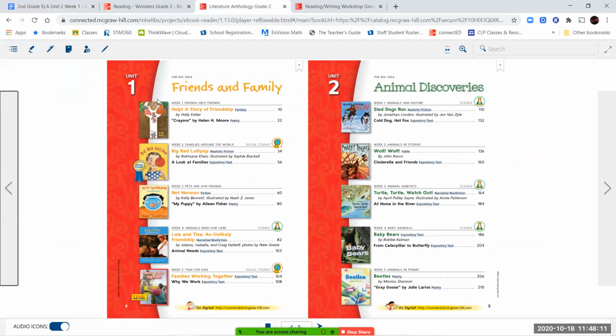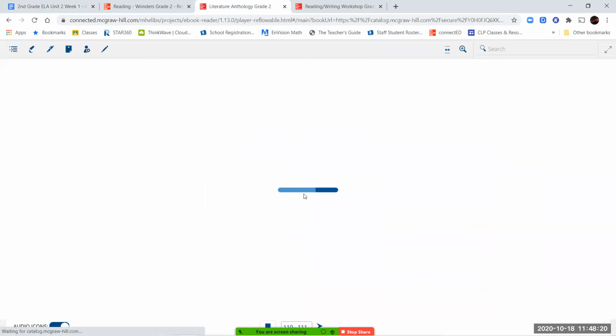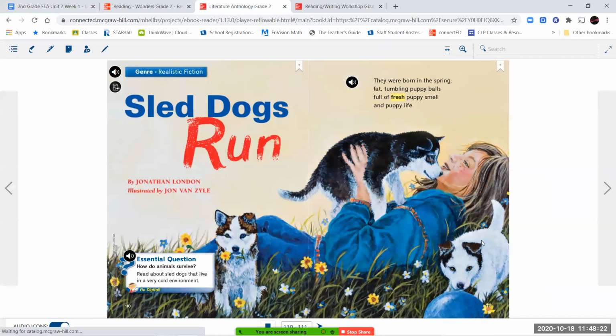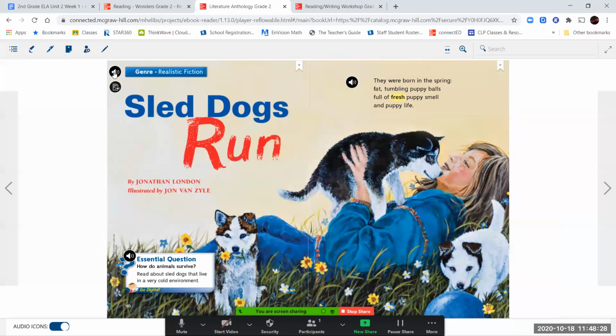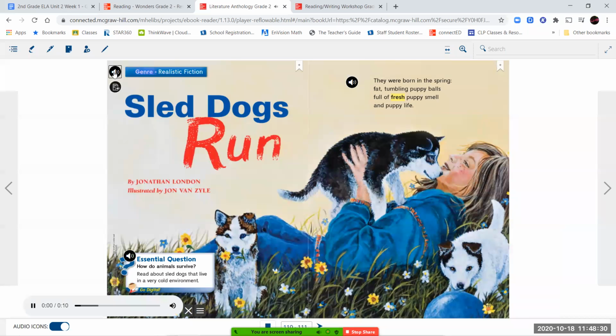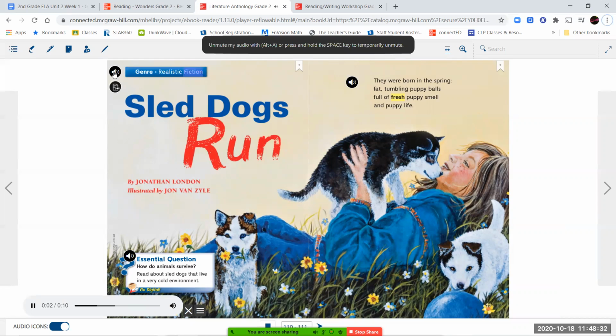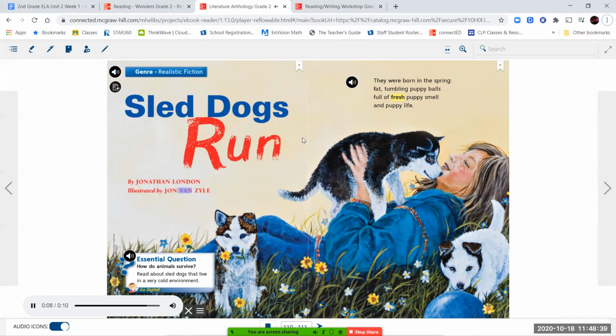So for your literature anthology book, we're now in Unit 2. So we're going to be talking about animal discoveries, and our story for today is called Sled Dog Run. Genre: realistic fiction. Sled Dog Run by Jonathan London. Illustrated by John Van Zyl.